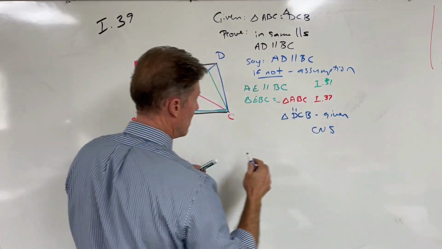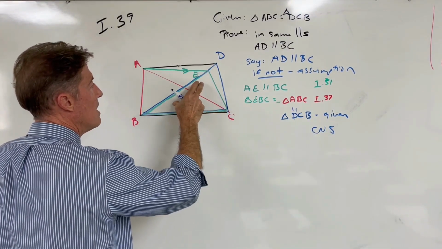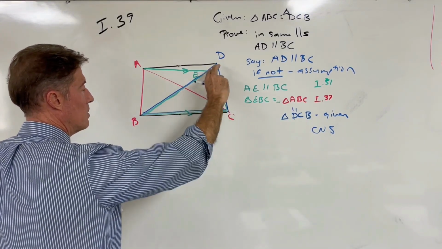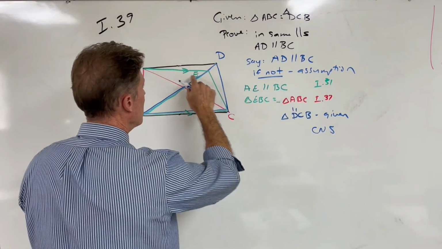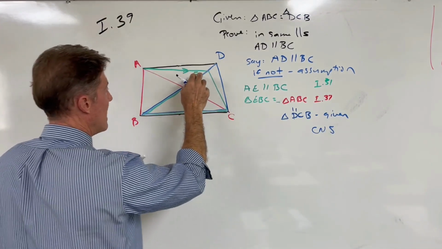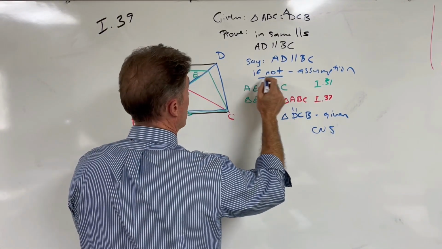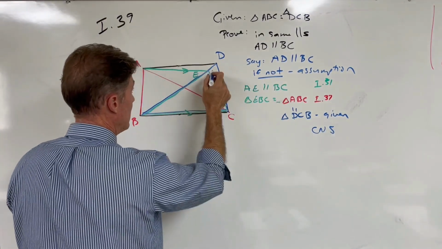It's a violation of common notion 5. The whole is always greater than the part. So the part can't be greater or equal to the whole. So this absurdity occurred when we assumed that AD wasn't the line that was parallel. So we have to give up with that. We say, well, we can't draw it below AD.